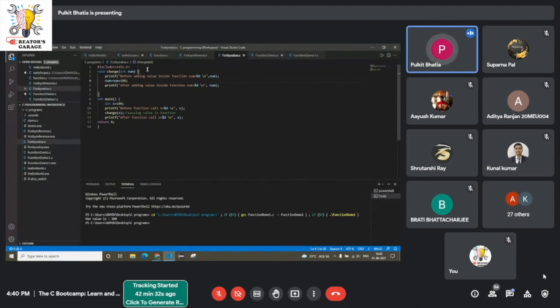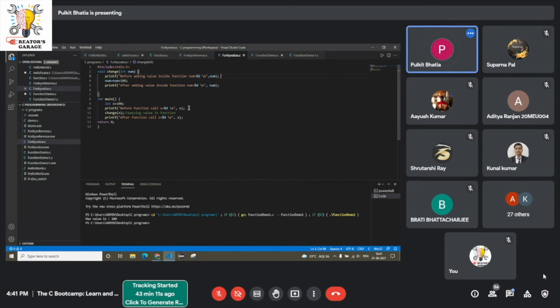So I have written a code in this. First, let us understand what is happening here in the code. I made a function named change. Inside, I passed an argument named num. I wrote a printf statement printing the original value of the number. Then in the next line, I add 100 to the value of num, and then I print the raised value of num. Then inside the main function, I declare one value, 100.